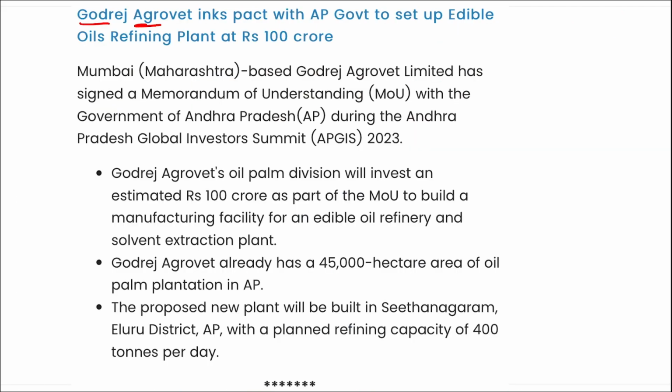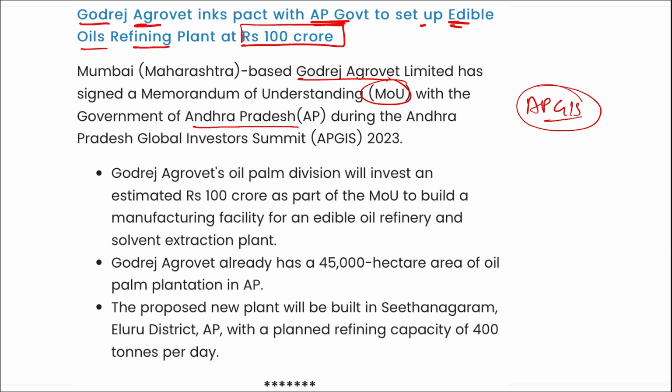Next, Godrej Agrovet has signed a pact with the Andhra Pradesh government to set up an edible oil refining plant worth 100 crore rupees. I repeat, Godrej Agrovet, a Mumbai, Maharashtra based company, signed an MOU with the government of Andhra Pradesh to set up an edible oil refining plant worth 100 crore rupees, and this MOU was signed under the Andhra Pradesh Global Investor Summit that was held recently. So that's all for the day, friends.